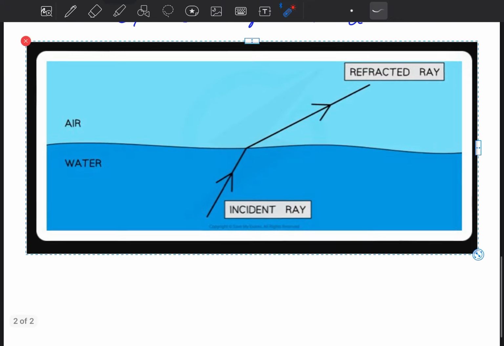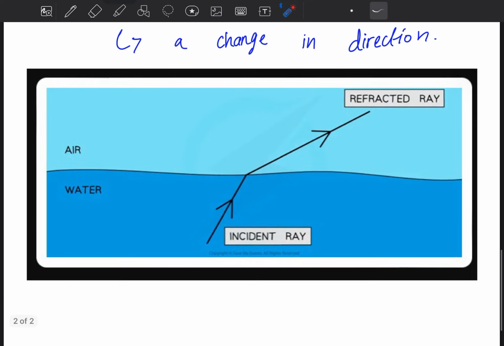If you can see this diagram, this is water, this is one medium, and air is another medium. They both are transparent media. This is the incident ray.